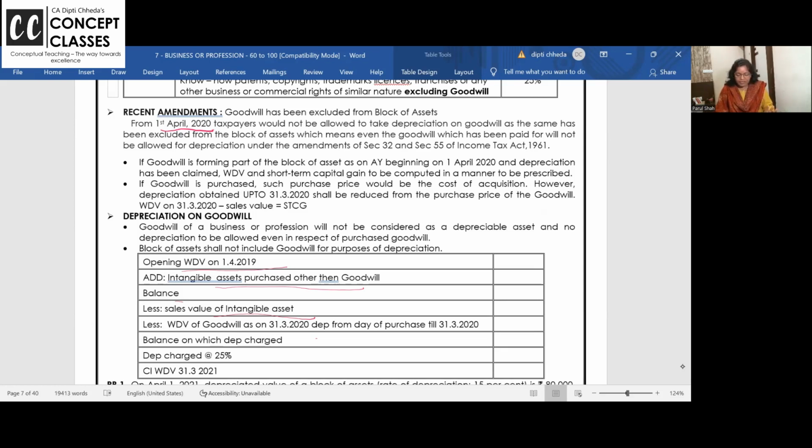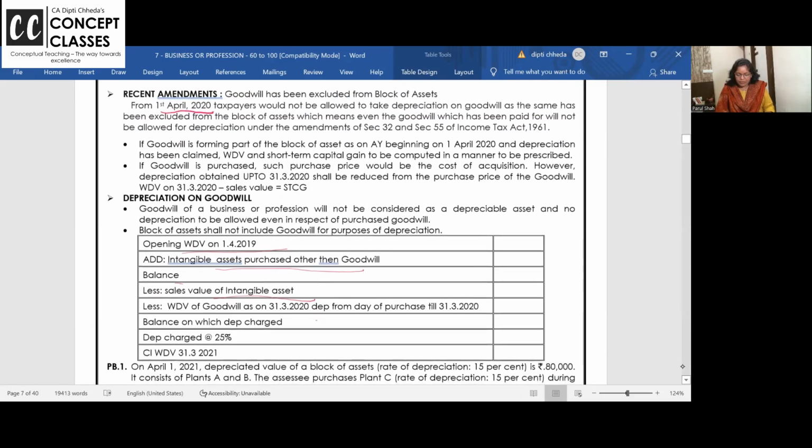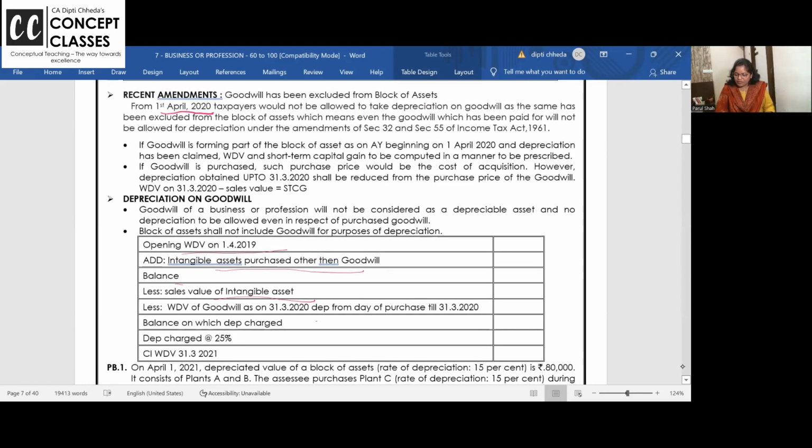So I hope you have seen all the videos. Goodwill, 31st March. So if you purchase the goodwill, you know, like suppose if you have purchased the goodwill on 1/4/18. So 18, 19, 19, 20, calculate the depreciation separately. And whatever is the WDV of the goodwill as on 31st March, remove it. And on remaining block, charge 25% depreciation. This is the amendment for goodwill. Clear to all of you?